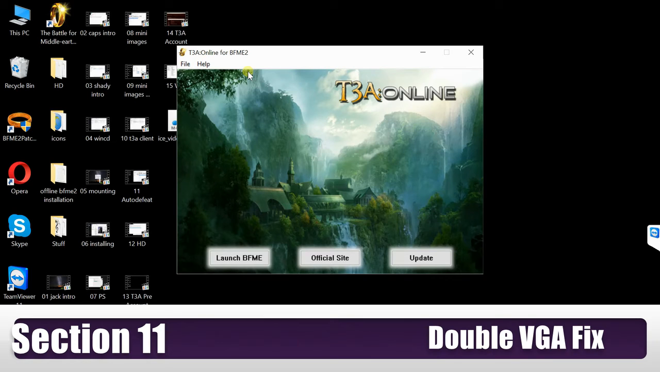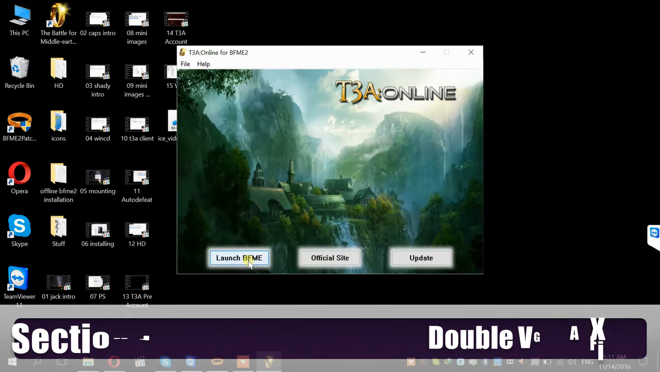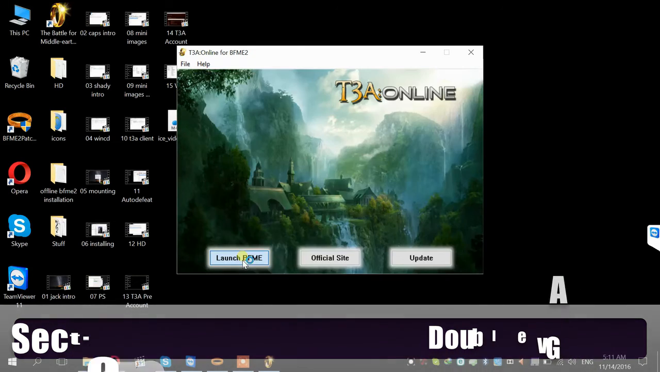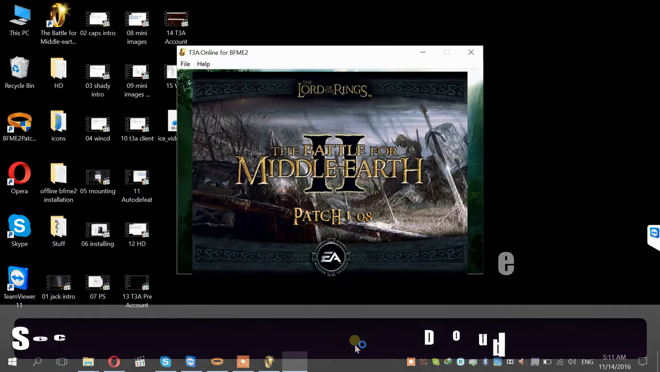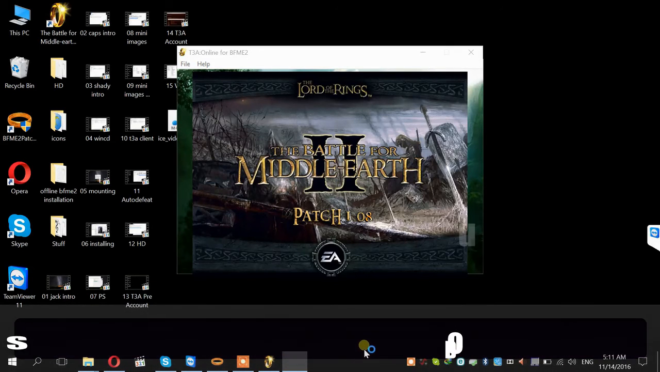Or if you don't have the option of multiple graphics cards, all you simply need to do is double left click the icon, and then the T3A online launcher will pop up. All you simply need to do at this point is launch BFME, and the game will start loading up. Before I do this, I should mention that this will launch the unofficial 108 patch. This is the patch that the T3A community play. So without further ado, let's load it up.